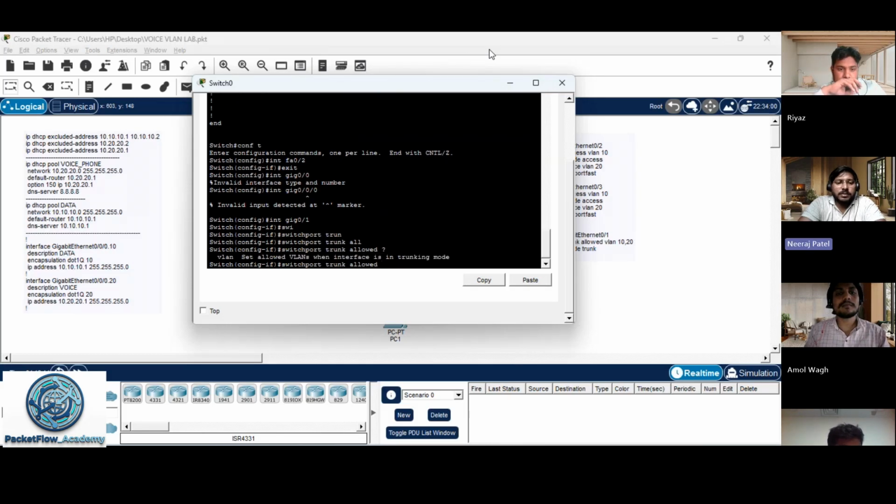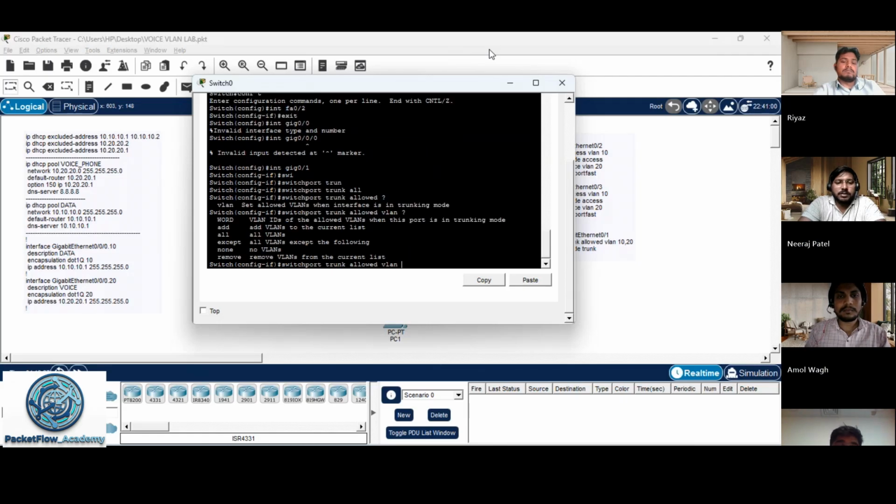When the interface is in trunk mode, you have the option to write VLAN, then space and question mark. Here we have different options. We can allow a particular VLAN, we can add a VLAN, we can remove a VLAN, or we can simply say all.